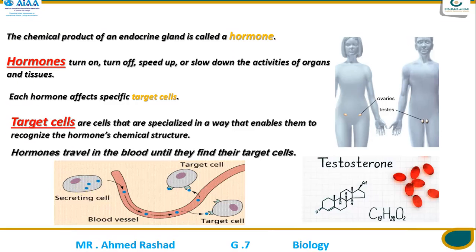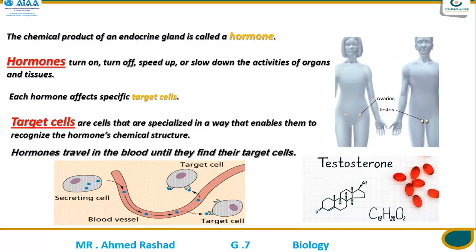Here we can see the blood vessels, and here the secreting cell that has the important function of producing the hormones. After that, hormones move into the blood vessels with the blood components to travel to each target cell. Each hormone goes to specific cells, target cells.